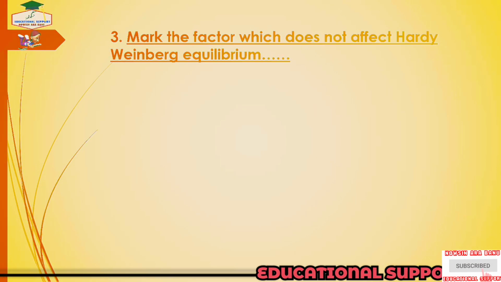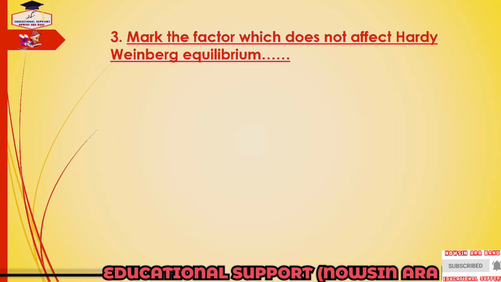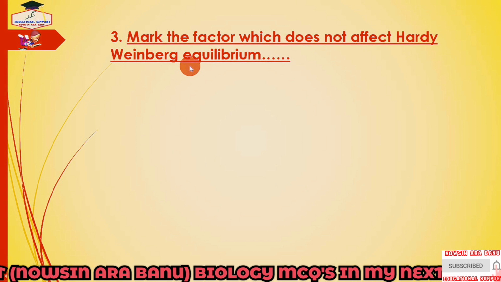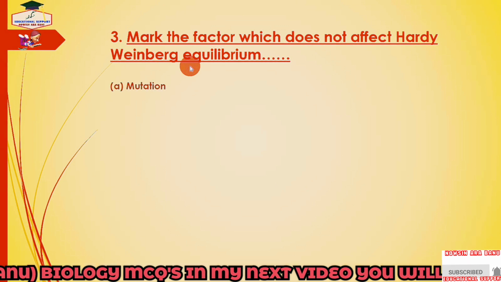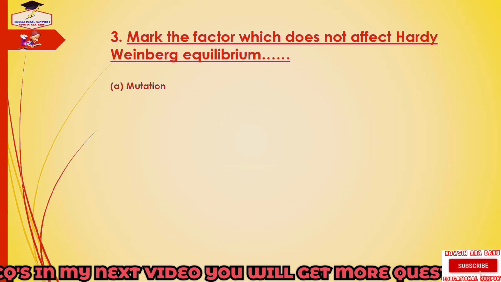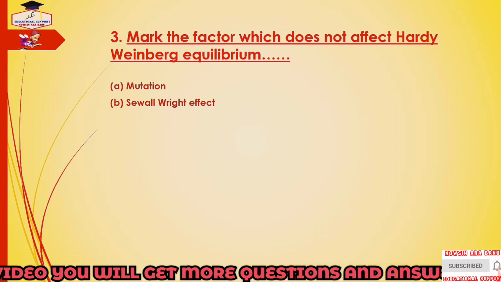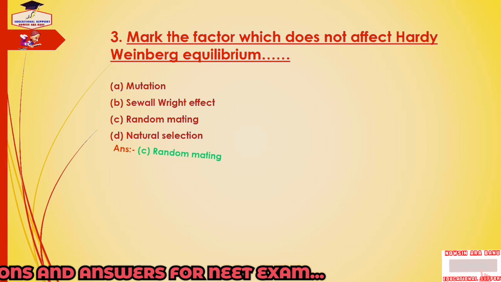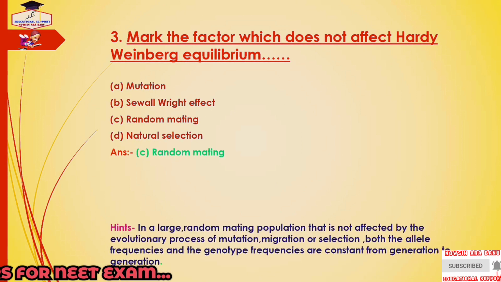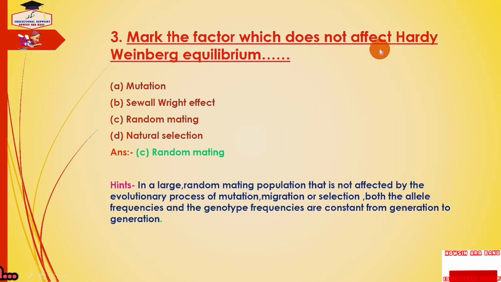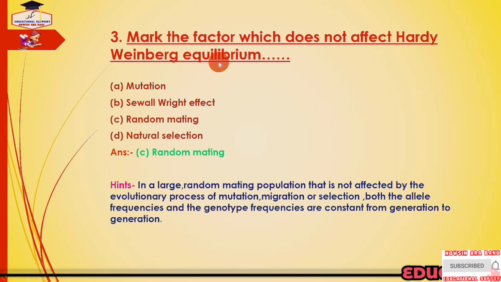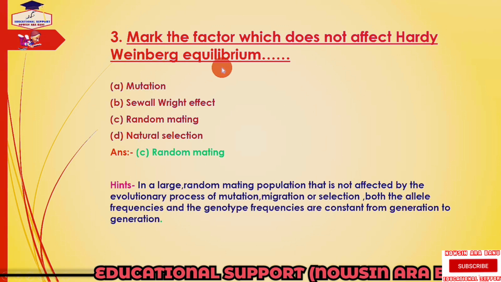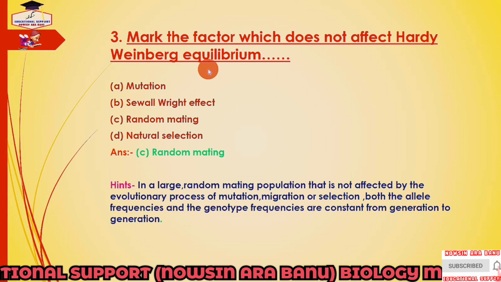Next question is, mark the factor which does not affect Hardy-Weinberg equilibrium. And the options are mutation, Sewall-Wright effect, random mating and natural selection. And the answer is random mating. So what is Hardy-Weinberg equilibrium? The allele frequencies in a population can be predicted by an equation called the Hardy-Weinberg equilibrium.